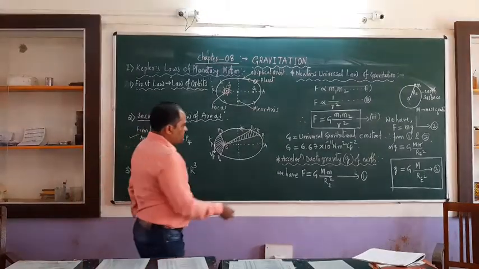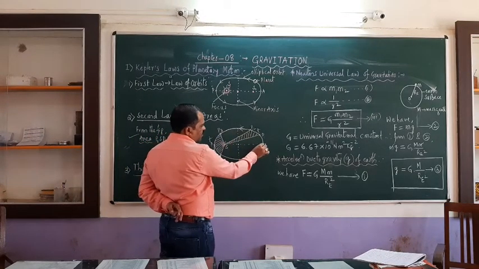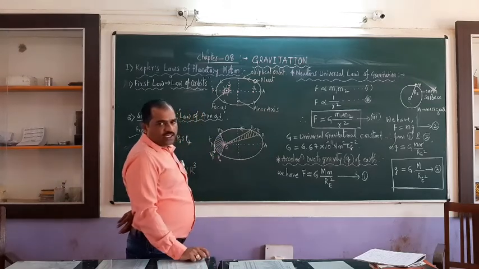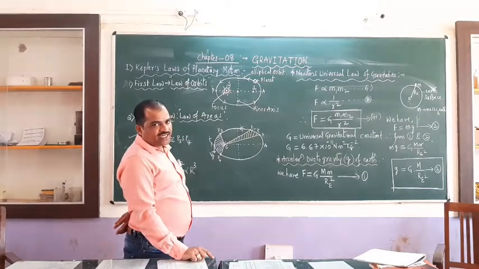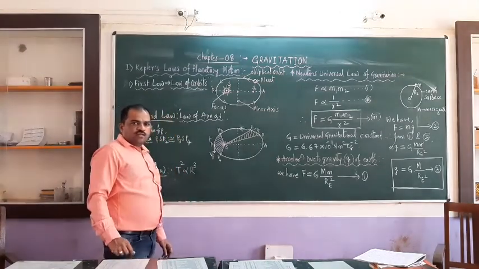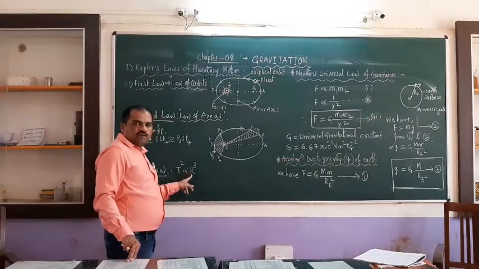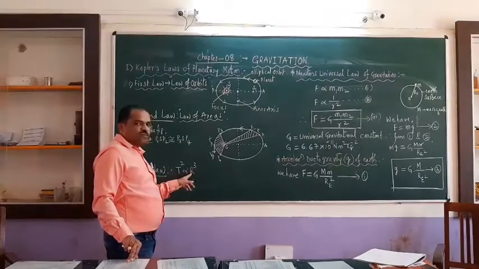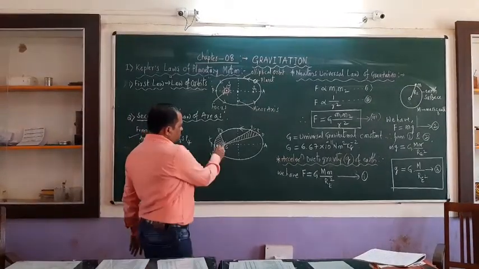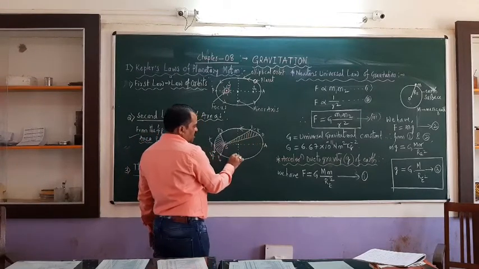Suppose the planet is moving from aphelion. If it goes once around and comes once again to point A, this is called one rotation or one revolution, and it is called the time period. So the time period depends upon the cube of the semi-major axis. This is the semi-major axis. This is the semi-minor axis.